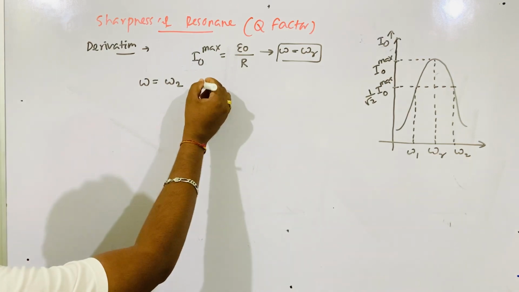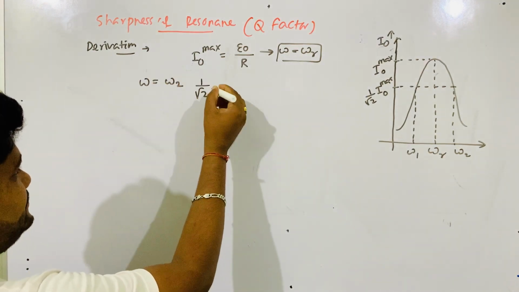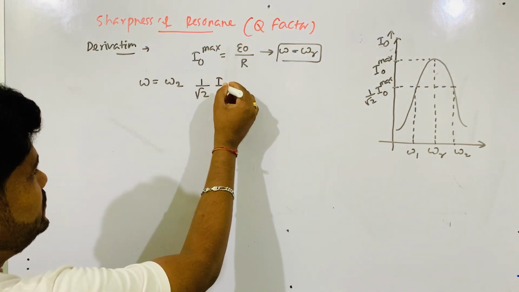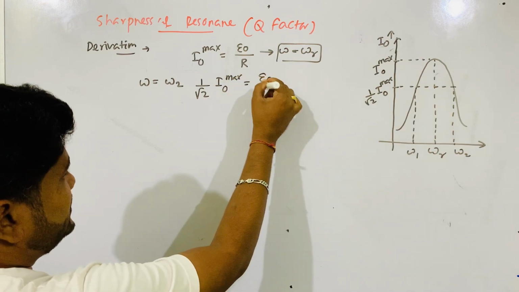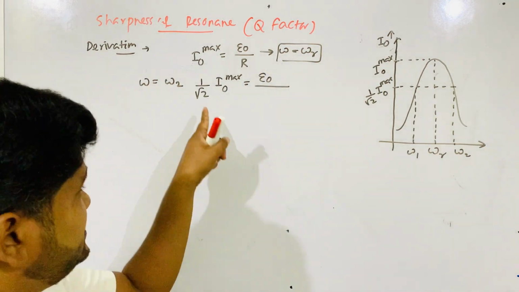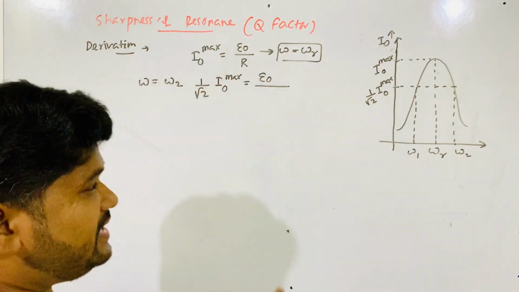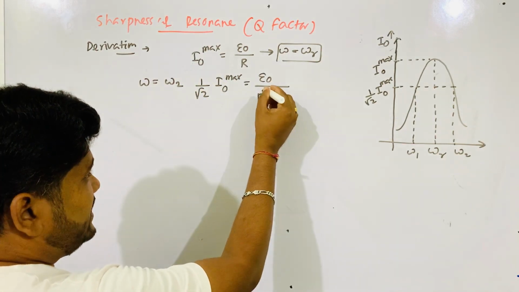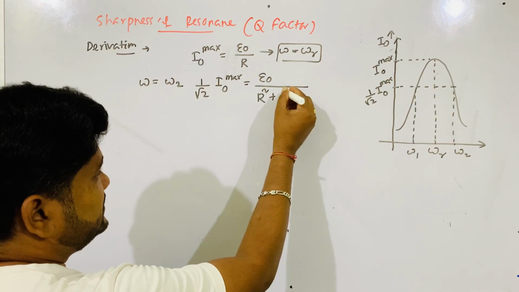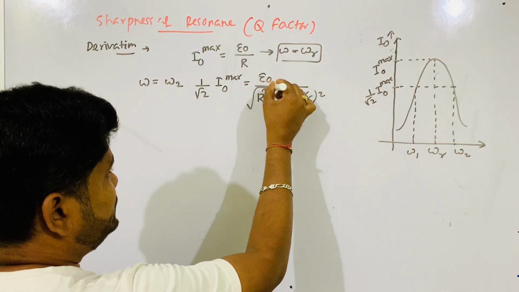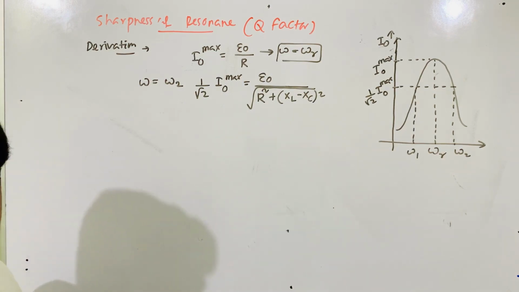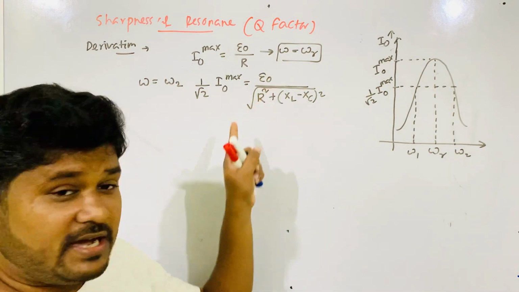So when omega is equal to omega 2, what is the current? You see, 1 by root 2 I naught max. This is equal to E naught by Z, because this is only peak current. Or I can write the square root of R square plus XL minus XC whole square. Are you thinking I will write only E naught by R?